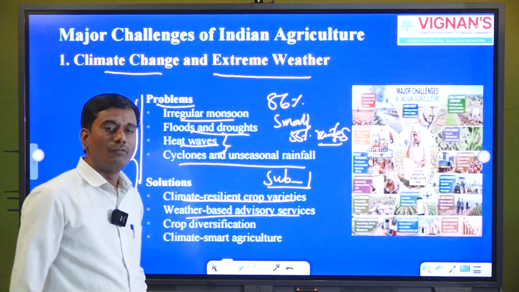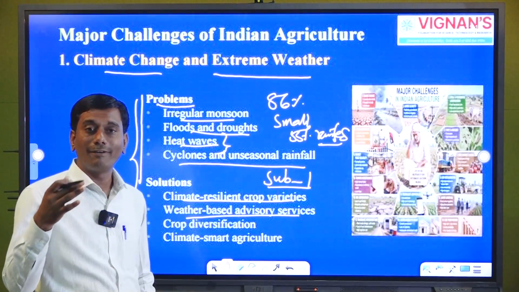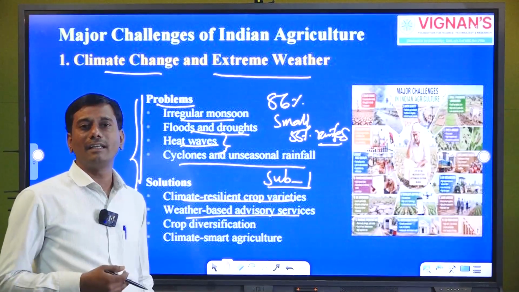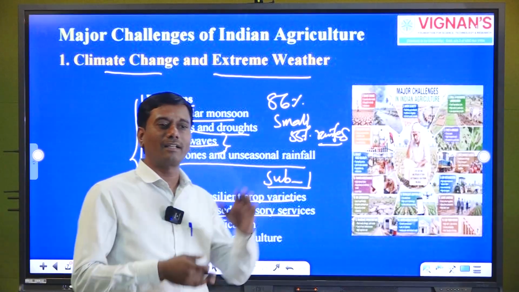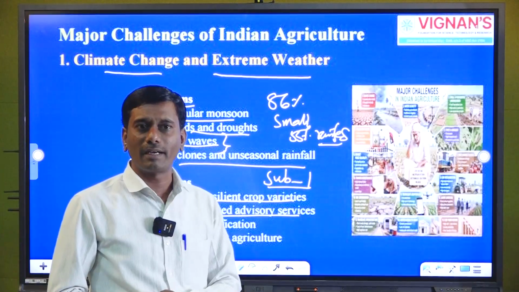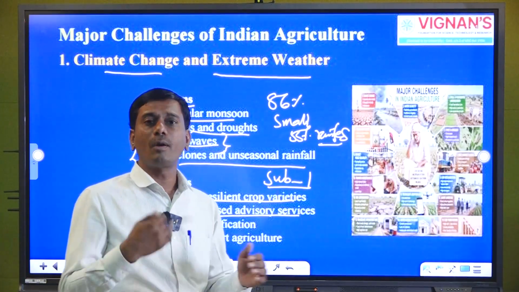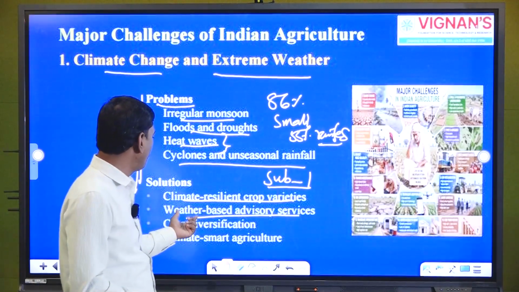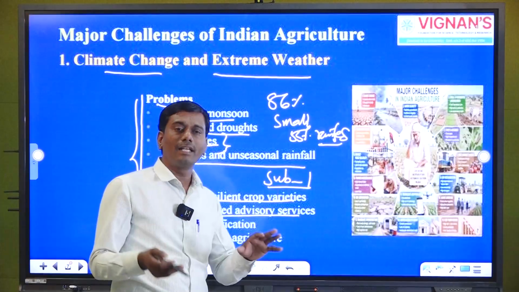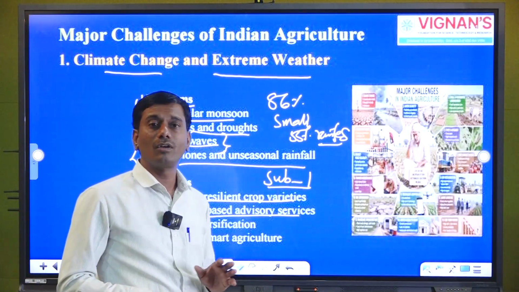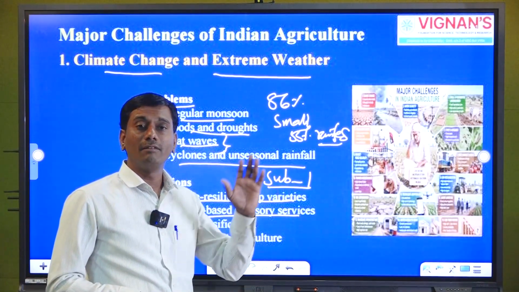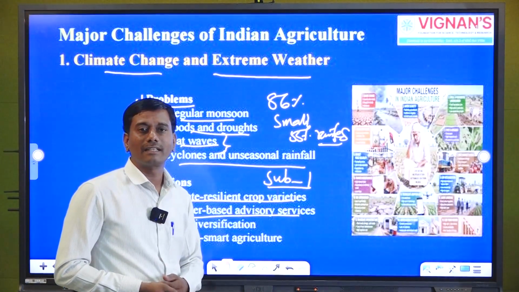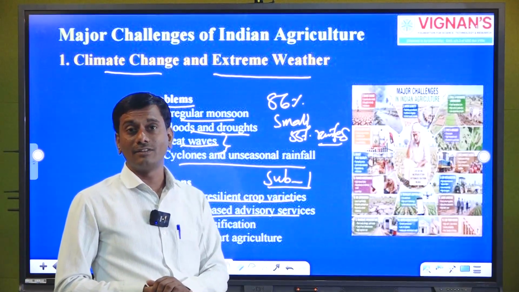This means we used to apply different advanced technology in agriculture. We are lagging behind. Even in the Indian condition, the majority of farmers are practicing conventional methods of agriculture, old traditional methods. We used to upgrade, then only we will overcome these problems. Here we can see weather based advisory services, mainly usage of AI based technologies, remote sensing, even drone technology. If you use these technologies in the agriculture sector, obviously we can bring change.